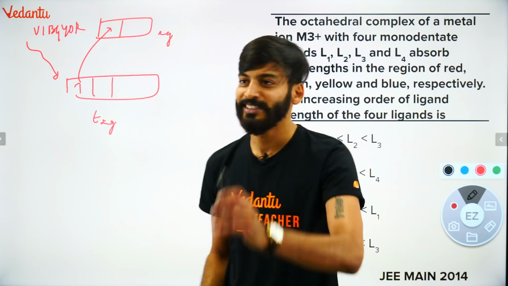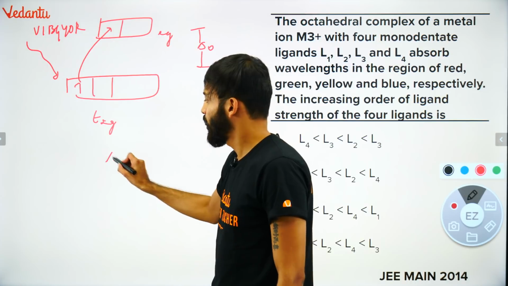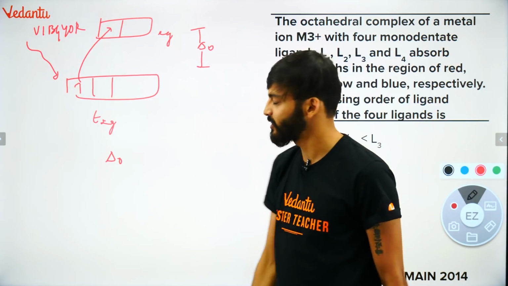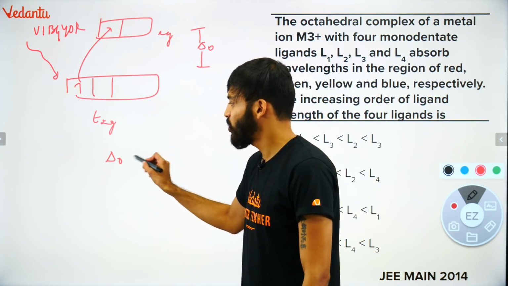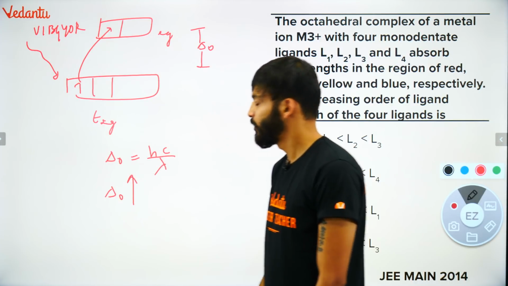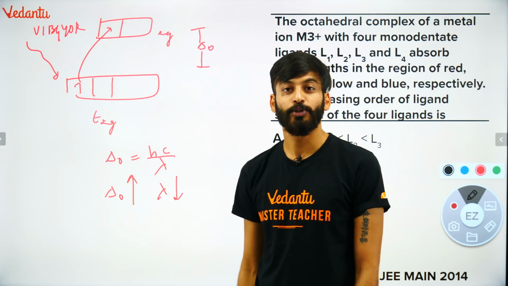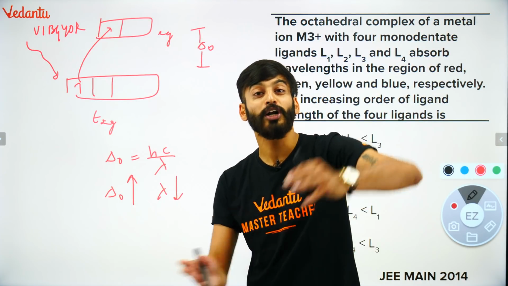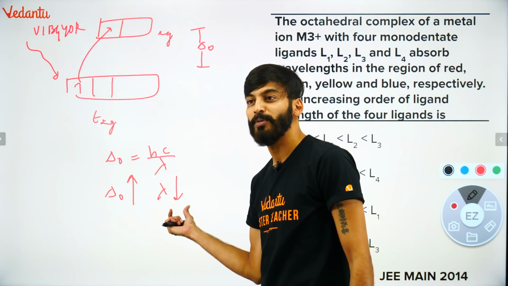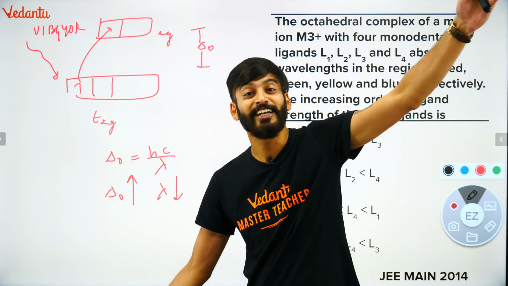All right. Now check this out. For different complexes, splitting is different. If you check out my YouTube sessions, I'll help you out with the extra point. So Δo is equal to hc by λ. Bacho, if your splitting is more, λ would be less. If splitting is more, it means a very strong ligand is there, and it will absorb a very small wavelength.